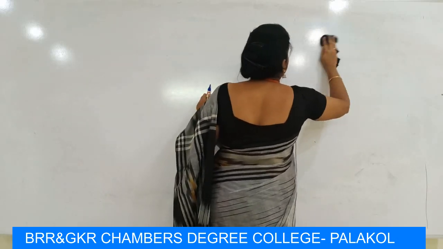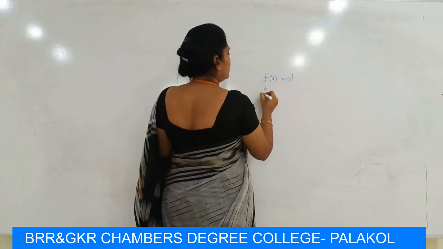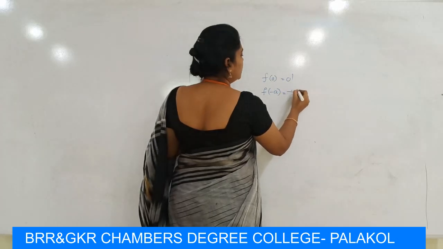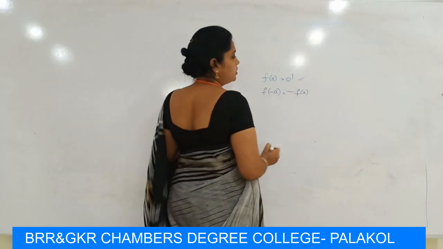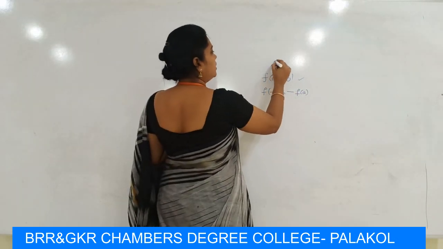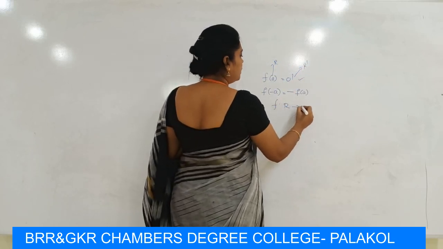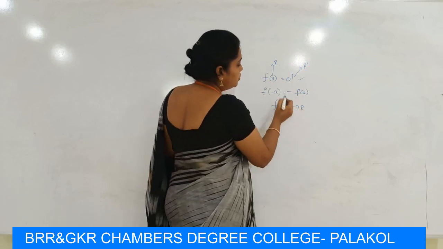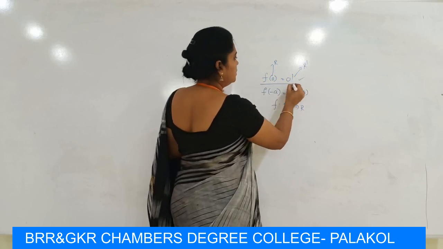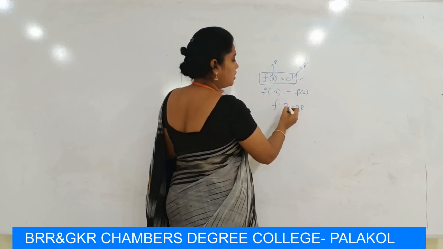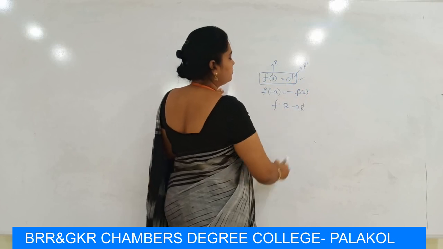Now from this theorem we observe that f of 0 is equal to 0 dash and f of minus a is equal to minus f of a. F of 0 equal to 0 dash means that 0 is the 0 element of R and 0 dash is the 0 element of R dash. So in this mapping, the 0 element of R is associated with only the 0 element of R dash.